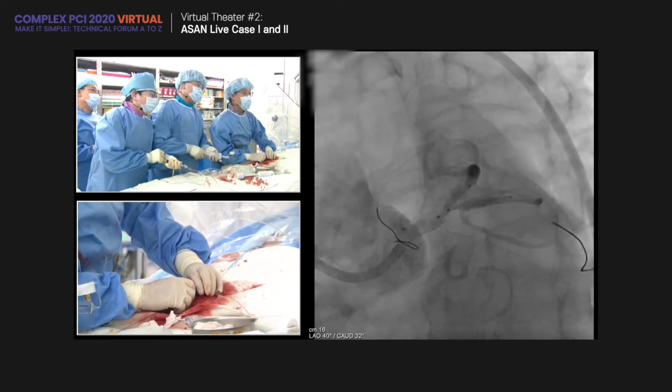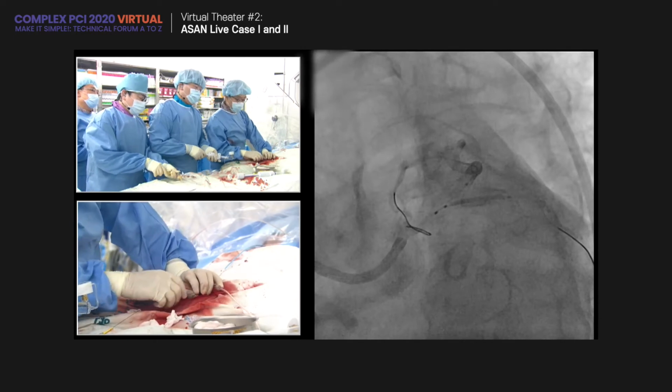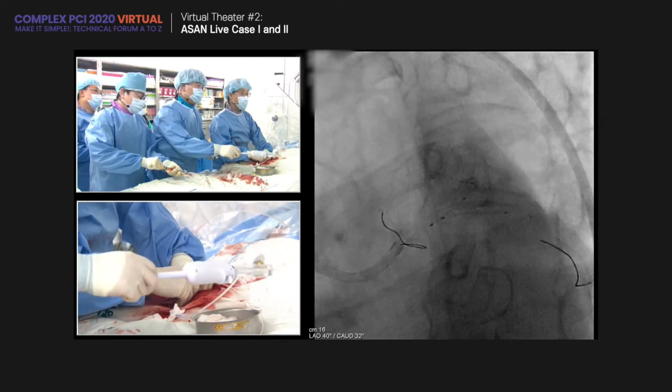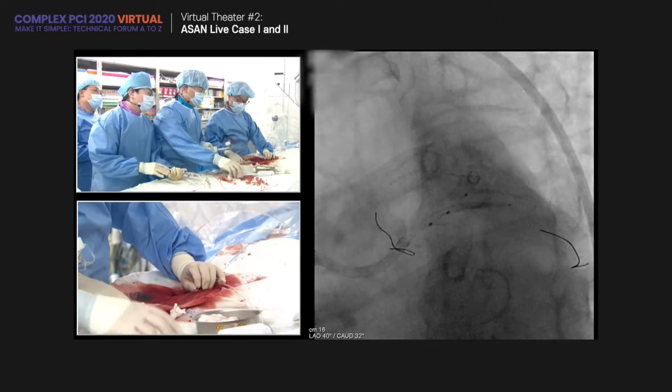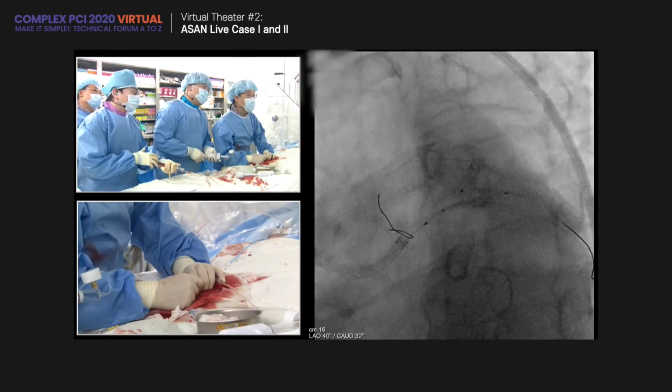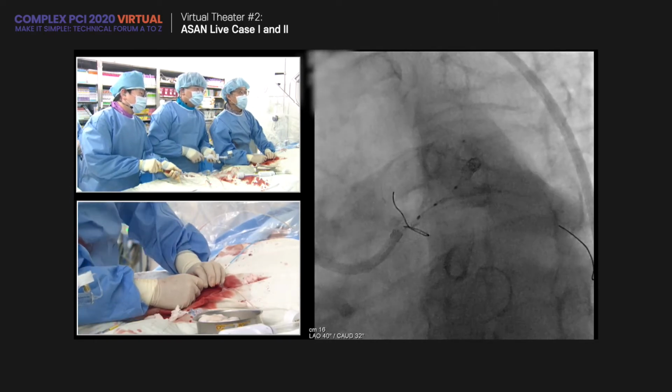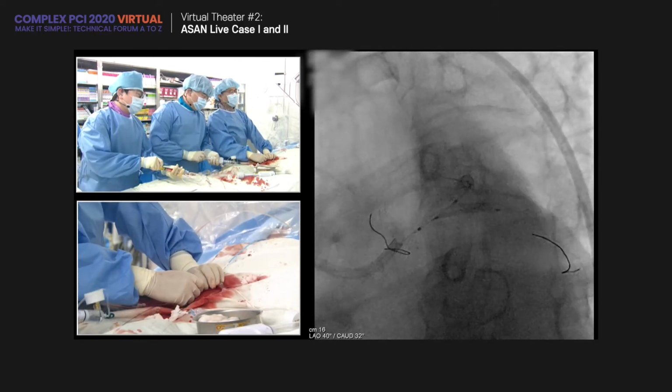Full shot. Okay, a little more pullback. Okay, ready. Suck. Test. Okay, I think it's good. Okay, go. Suck.